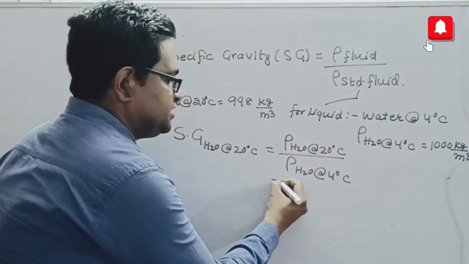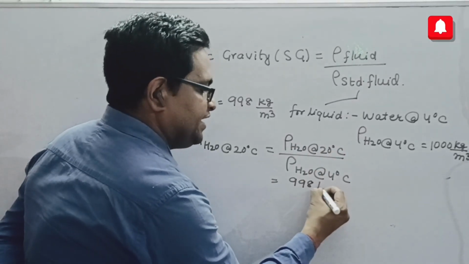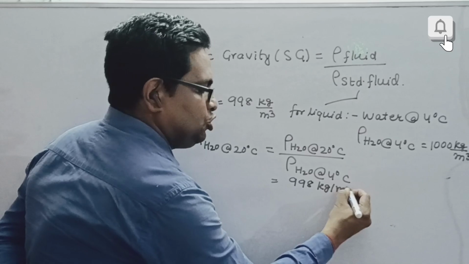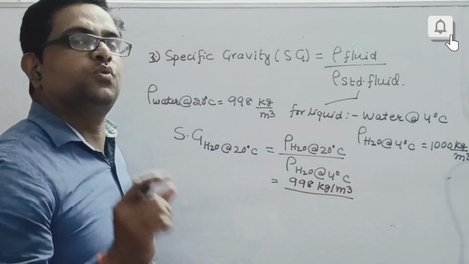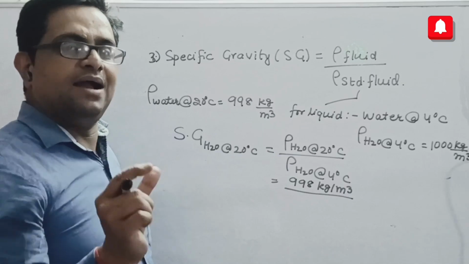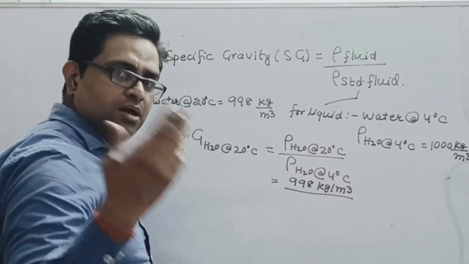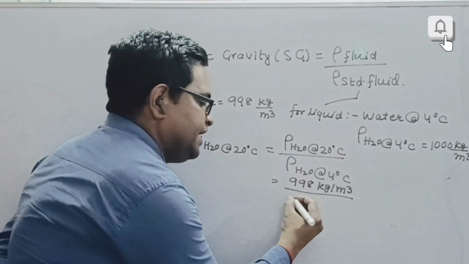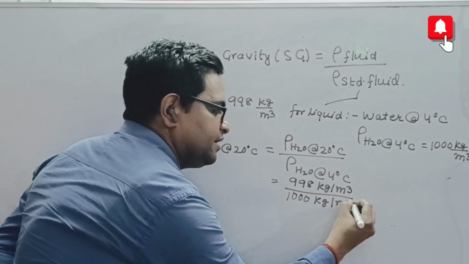Now, the density of water at 20 degrees Celsius is 998 kg per meter cube upon the density of water at 4 degrees Celsius. It is quite a simple value, and you may get this by heart. Till now, you might have got it by heart also. It is 1000 kg per meter cube.